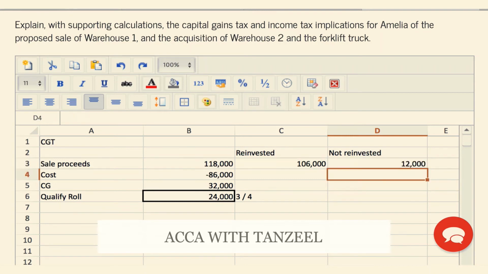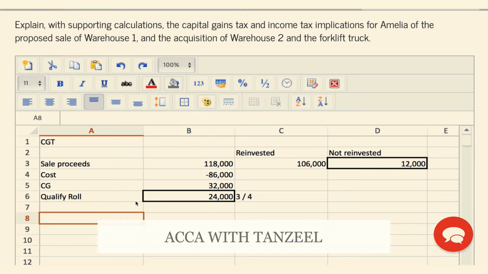This minus this. 12,000 of this 32,000 gain must be chargeable now because this is the amount that is not reinvested. So, even though 24,000 qualifies for rollover relief, we will get less rollover relief because she has not reinvested the 12,000 amount.